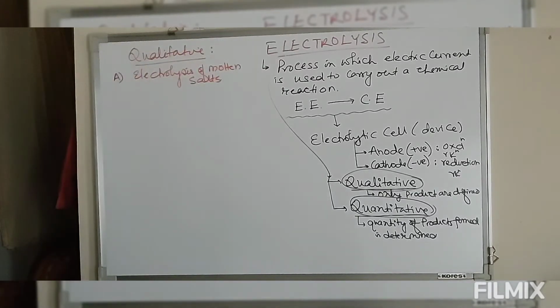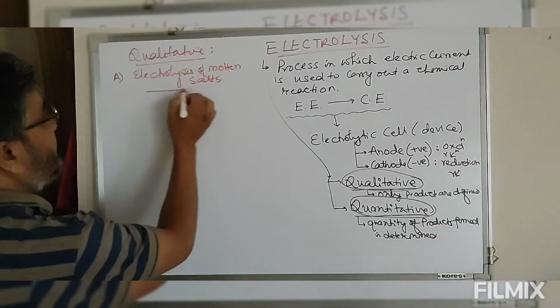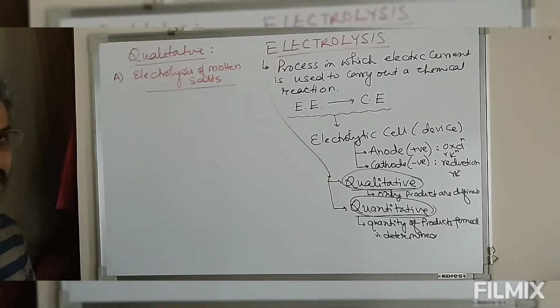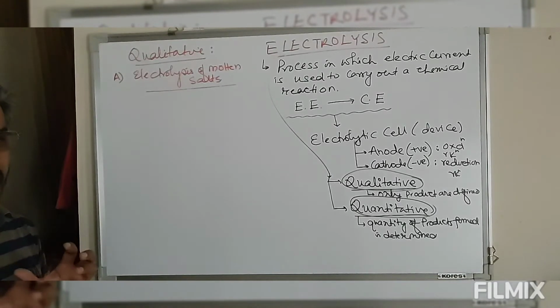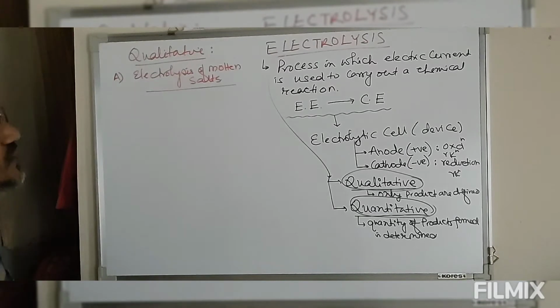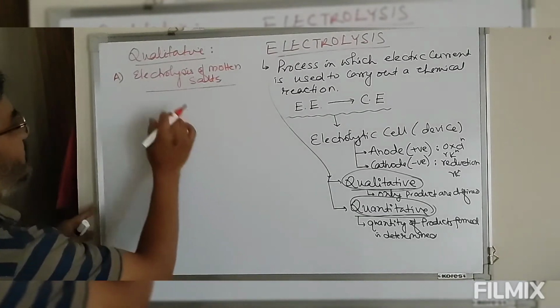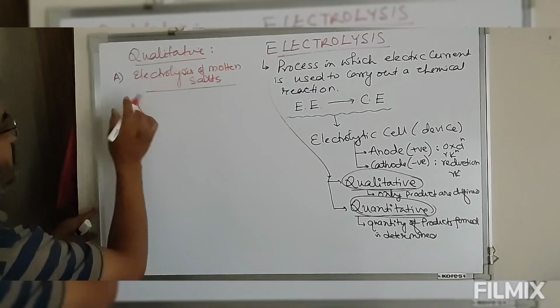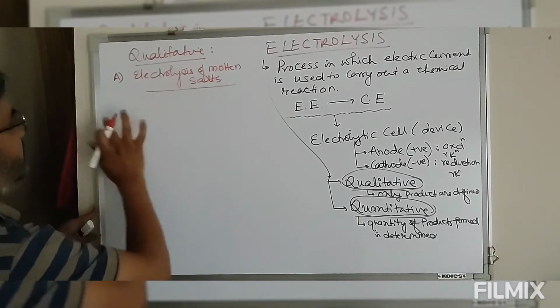Electrolysis of molten salts. Simply now look at this, I am using the term molten salts. That means this salt is fused at its melting point. So suppose we have looked at this salt. Let's start with this.